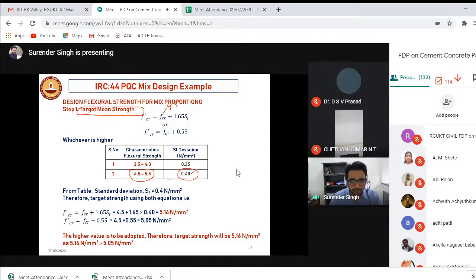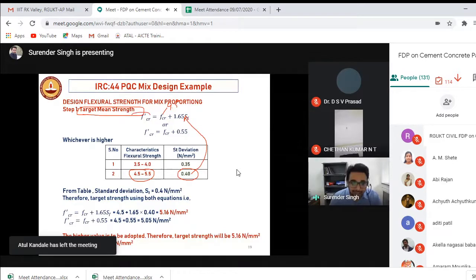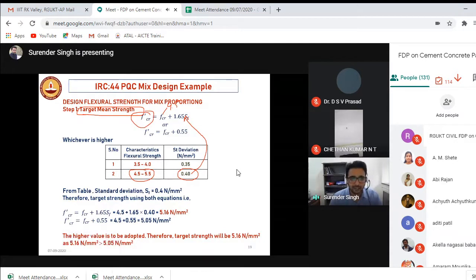So I kept 0.4 here and calculated the target mean strength that I should achieve so that, at the field, even by taking a factor of safety, lesser strength will be achieved. I keep 4.5 here, 0.4 here, and I get a value of 5.6. That means I have to get a value of 5.6 in the lab. Then only at the field 4.5 will be achieved.